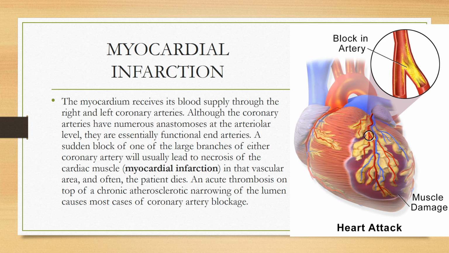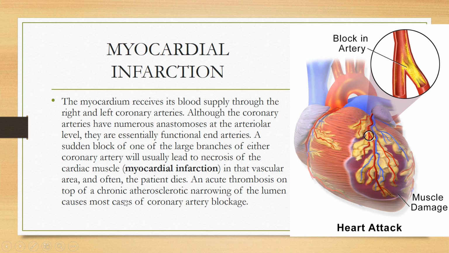Now, some of the clinical applications. See here, myocardial infarction. The myocardium receives its blood supply through the left and right coronary arteries. Although the coronary arteries have numerous anastomoses, those anastomoses are not large enough to provide arterial supply if there is blockage of any of the large arteries of the right coronary or left coronary. So they are called functional end arteries.